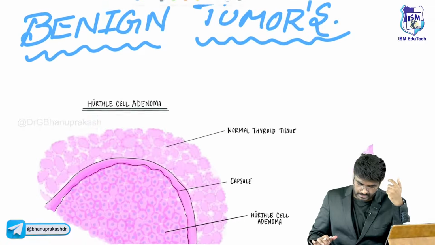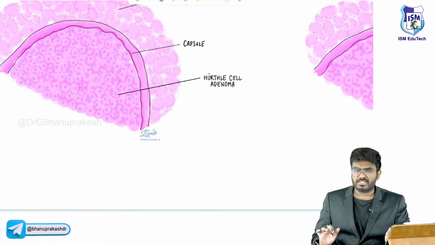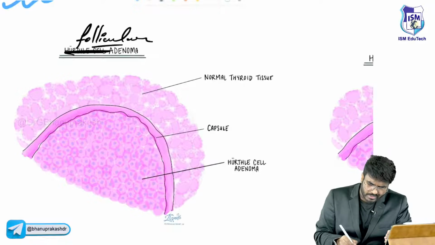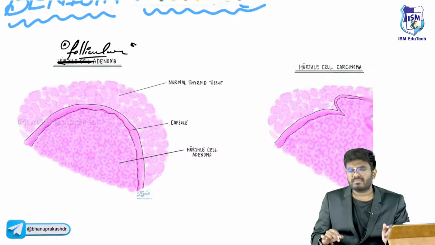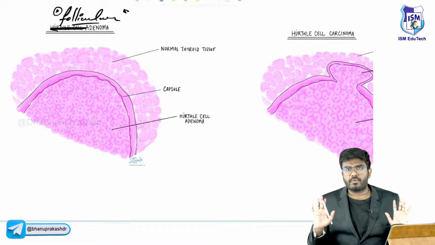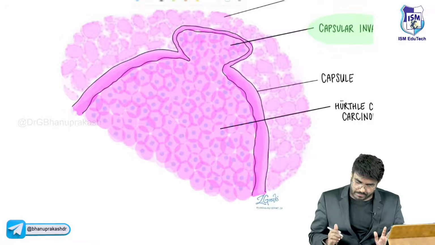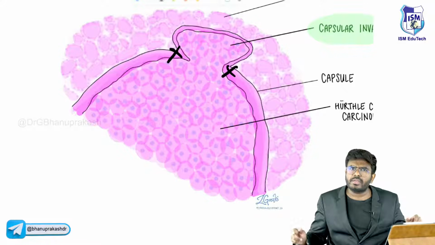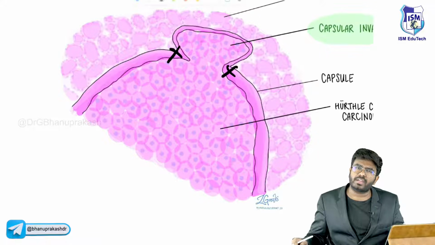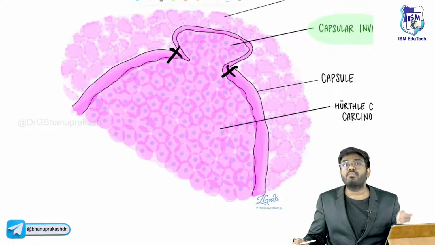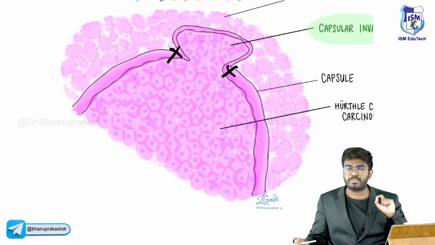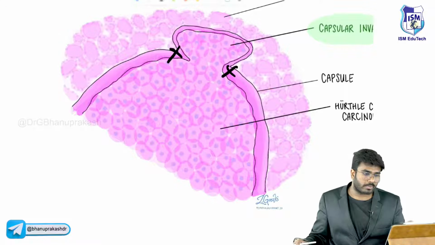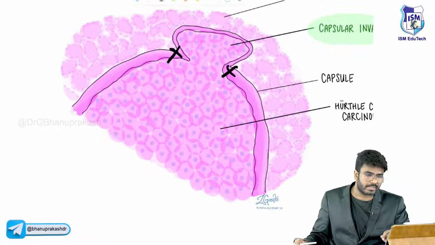Okay, next. Look here, this is also a follicular adenoma, sir. Forget about Hurthle cell, just write follicular. Of course there is Hurthle cell adenoma, but it's not that important. Imagine this is a follicular adenoma. Look what is happening here. If the capsule is invaded and damaged, can you still call it follicular adenoma or follicular carcinoma of the thyroid gland? It's called follicular carcinoma. Once the capsule is invaded, capsular invasion positive, we are not going to call it follicular adenoma, but follicular carcinoma.